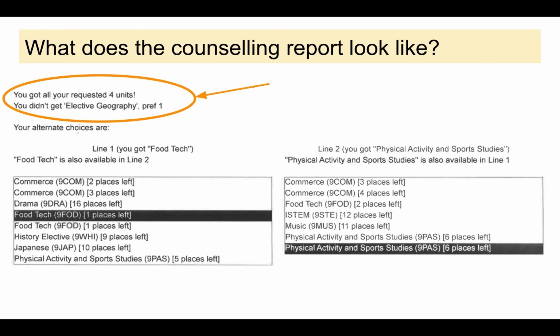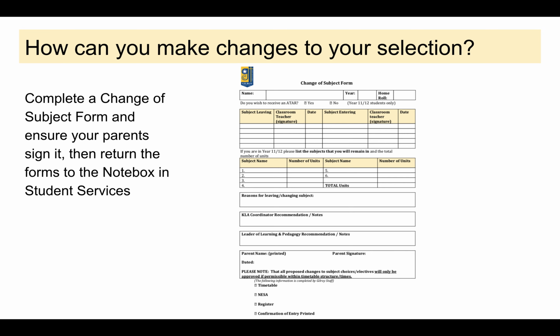So you'll notice commerce, for example, there are 2 classes, one has 2 spaces, the other one has 3. If you can't see a course listed, or if it has 0 places left in it, you can't move into that course because there are 0 places left. So there is still an opportunity for you to change your electives for next year, and I'll talk you through that process, but you can only change the classes where there are spaces available.